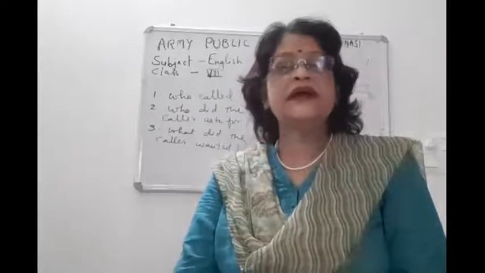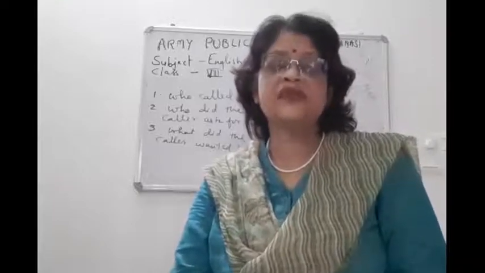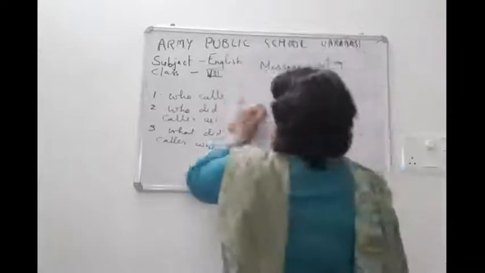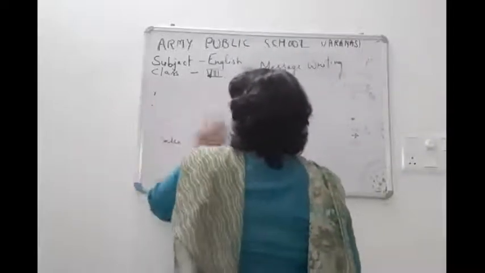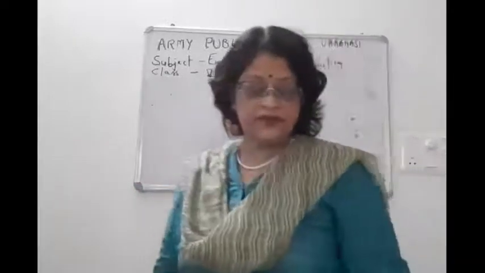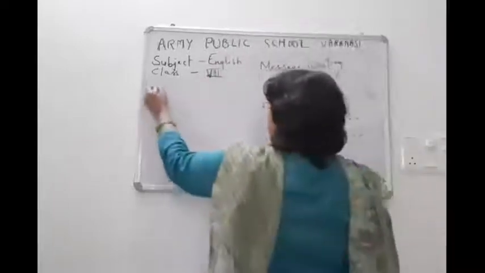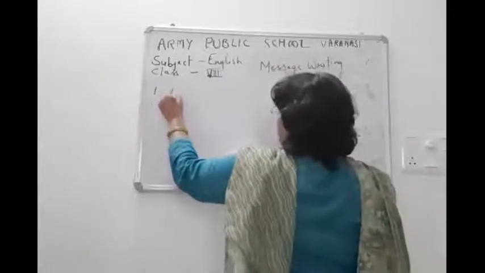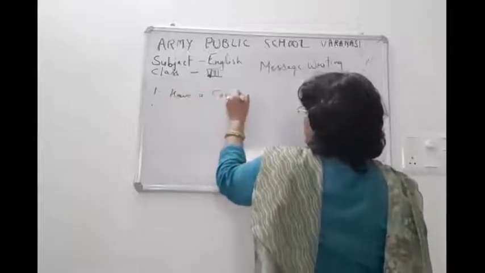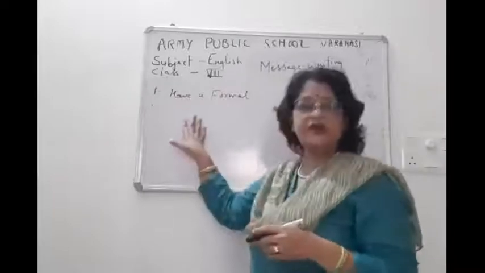Now children, the guideline: whenever we write a message, there are certain characteristics of a message. So what are those characteristics? Children, first of all, a message writing should have a format. I will just discuss the format. So a message writing should have a particular format.